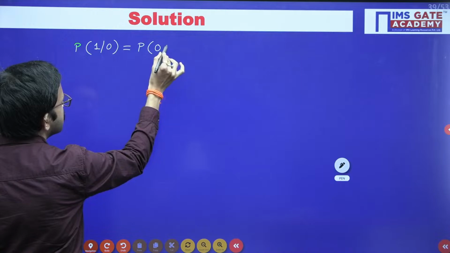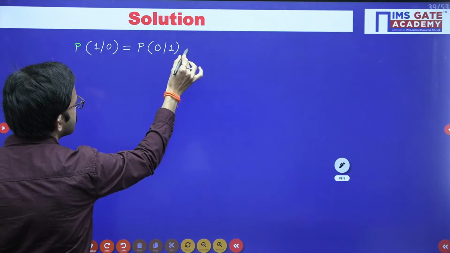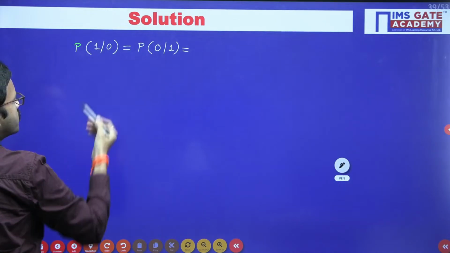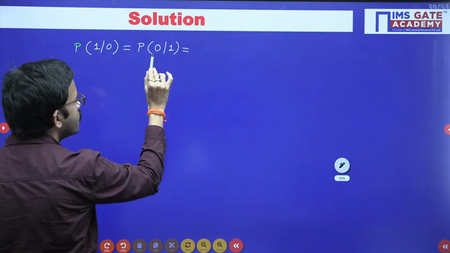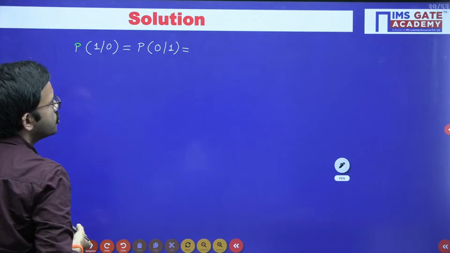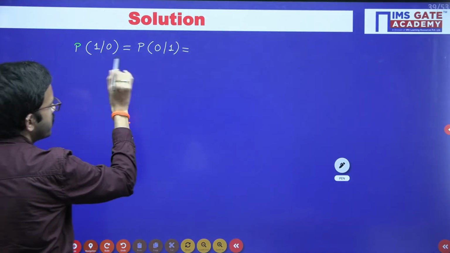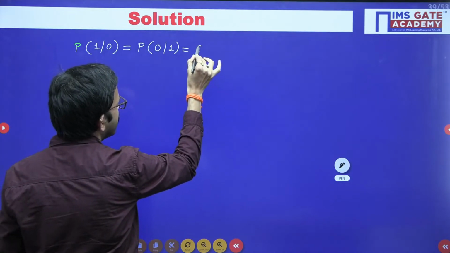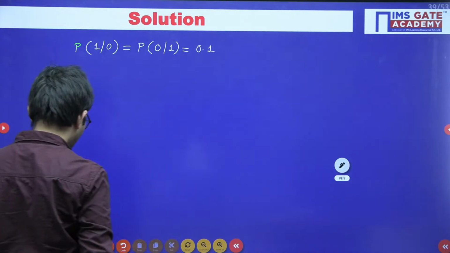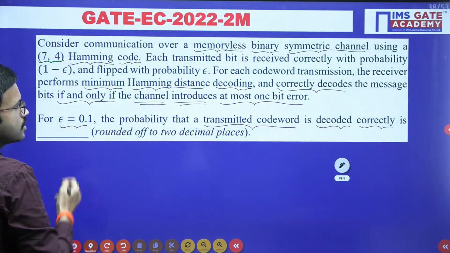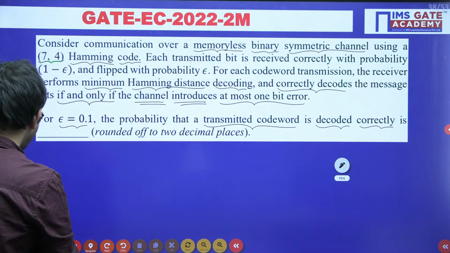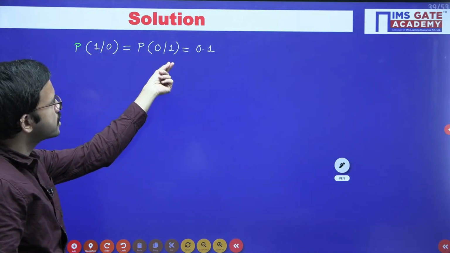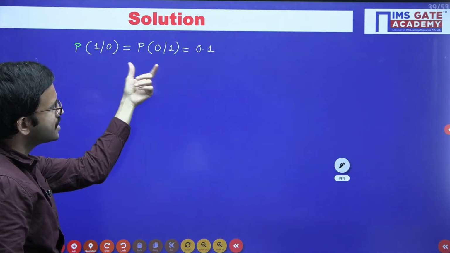In these two cases there is an error. So according to the question, that error probability is 0.1. You receive 1 after transmitting 0, or you receive 0 after transmitting 1. In both cases there is an error.